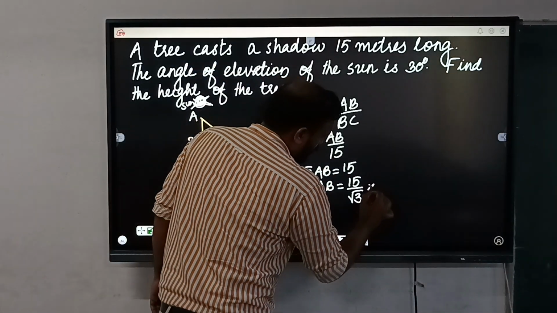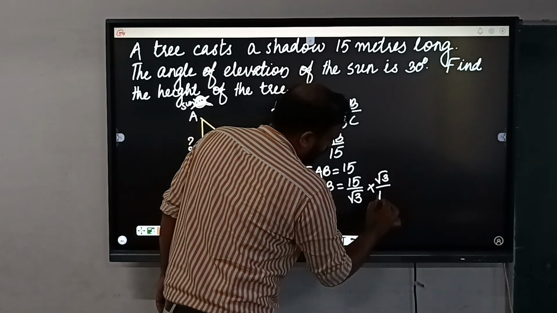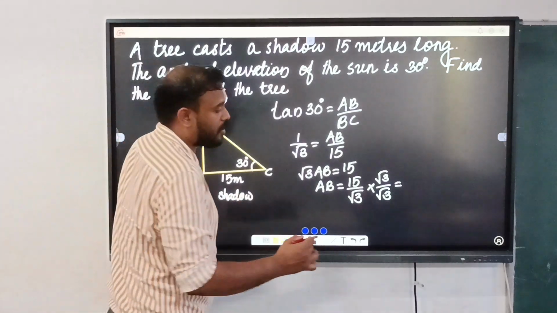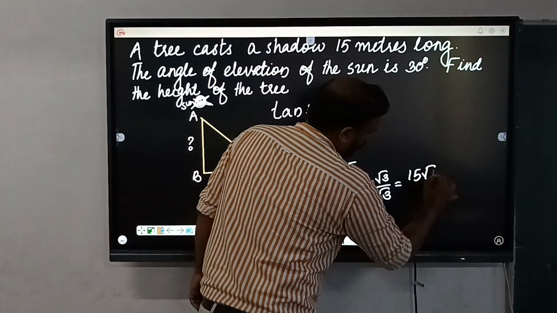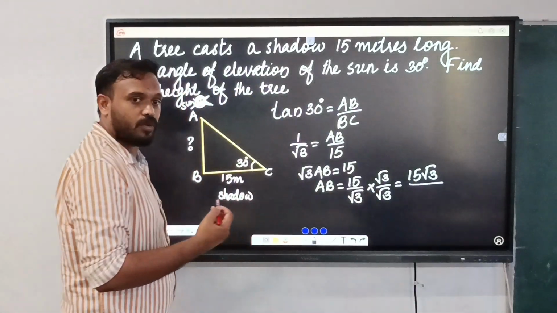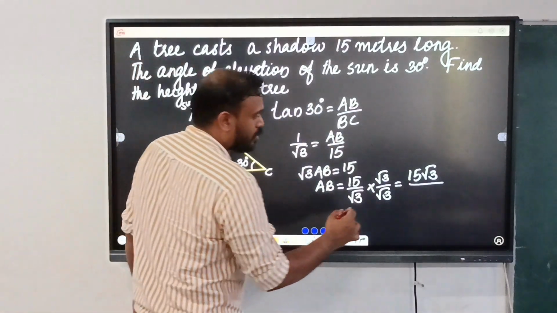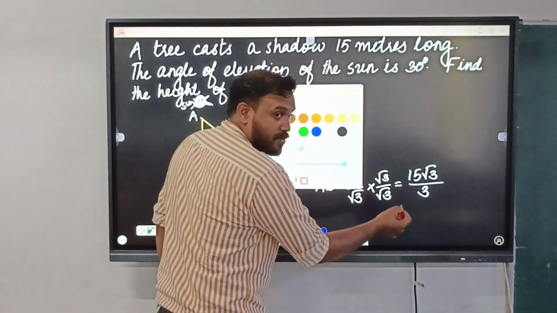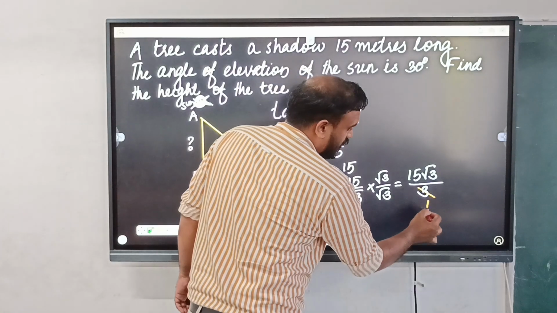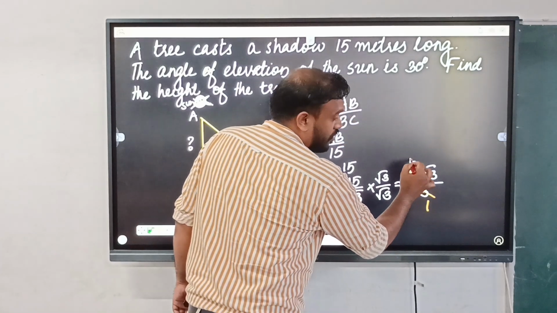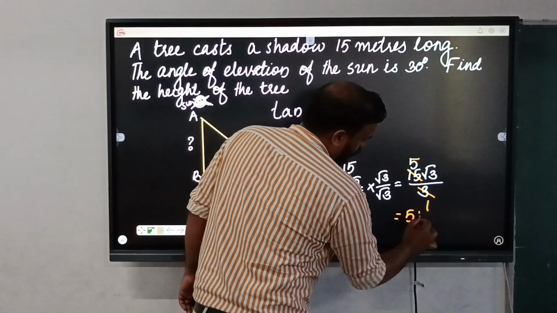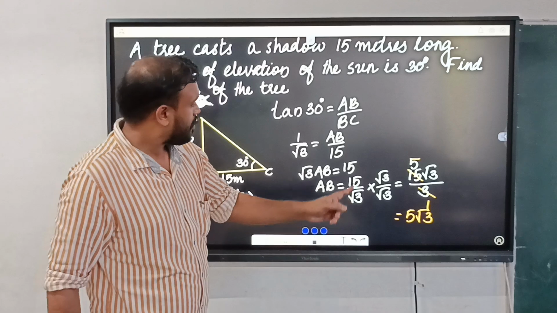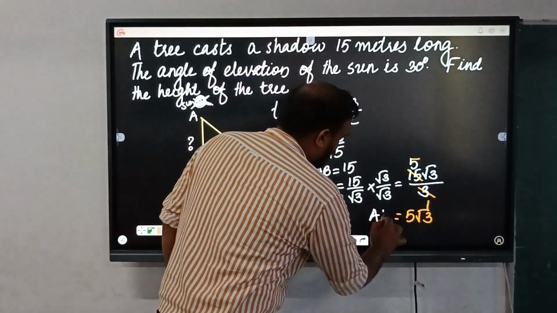So what will we get? Let us multiply numerator and denominator. What will be the numerator? 15 root 3. Then root 3 times root 3 will be 3. Now can we simplify this? How many 3's are there? 1. And here how many are there? 5. So the answer is 5 root 3.